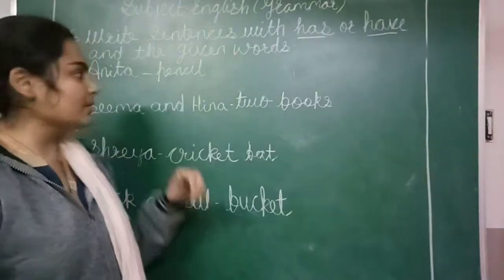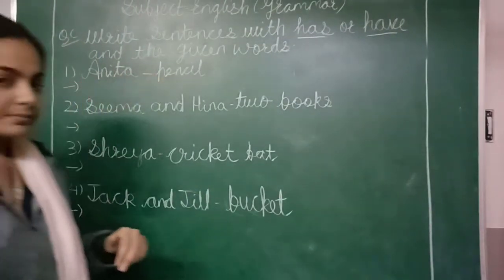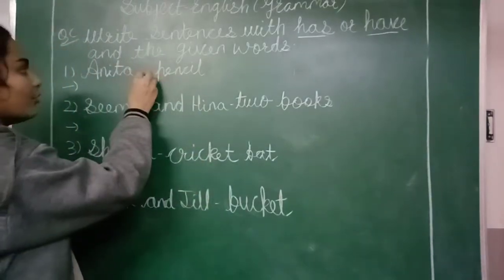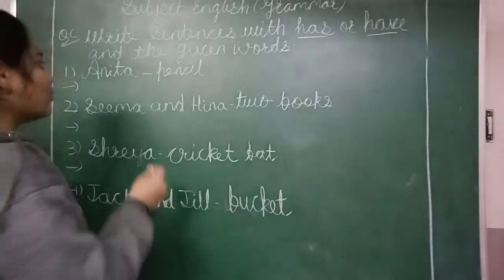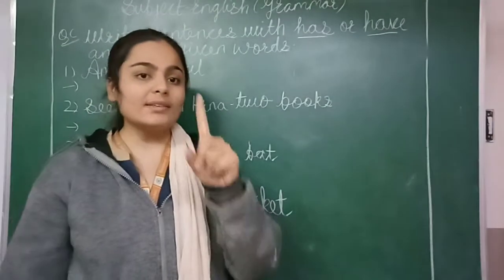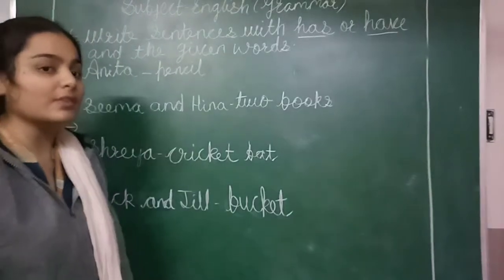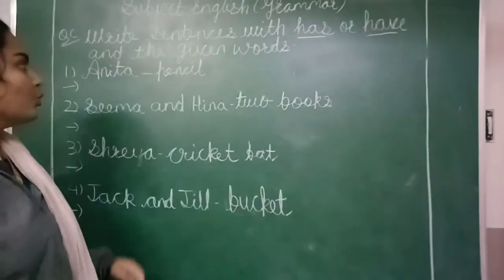Now what is written in the sentence? First, Anita dash pencil. On the place of dash, we have to put has or have. Here Anita means they are talking about only a single person. What are we using with a single person? We are using has.